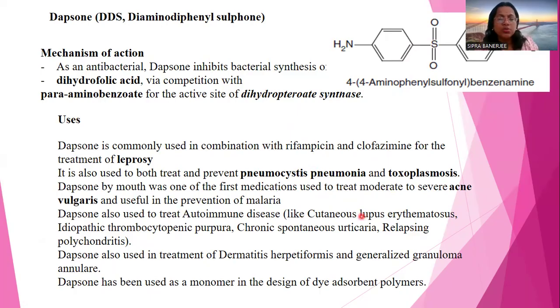Dapsone by mouth was one of the first medications used to treat moderate to severe acne vulgaris, and is used in the prevention of malaria. Dapsone is also used to treat autoimmune disorders like cutaneous lupus erythematosus, and cytopenia. It is also used in the treatment of dermatitis herpetiformis and Rapidly progressive glomerulonephritis. It has been used as a monomer in the design of dye-adsorbent pigments.